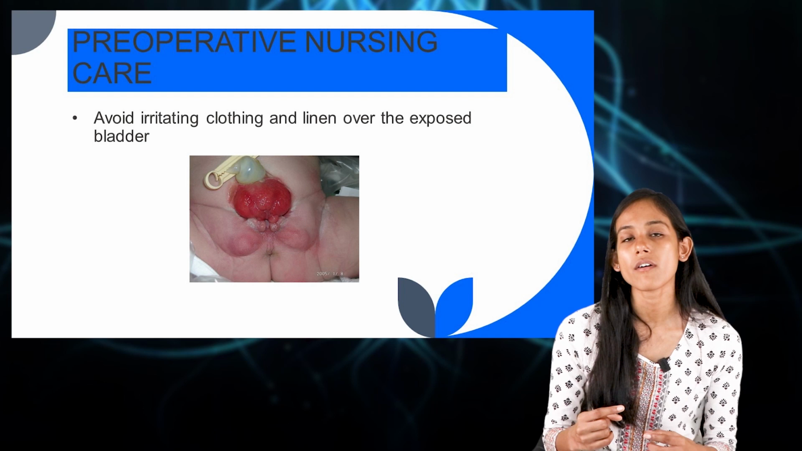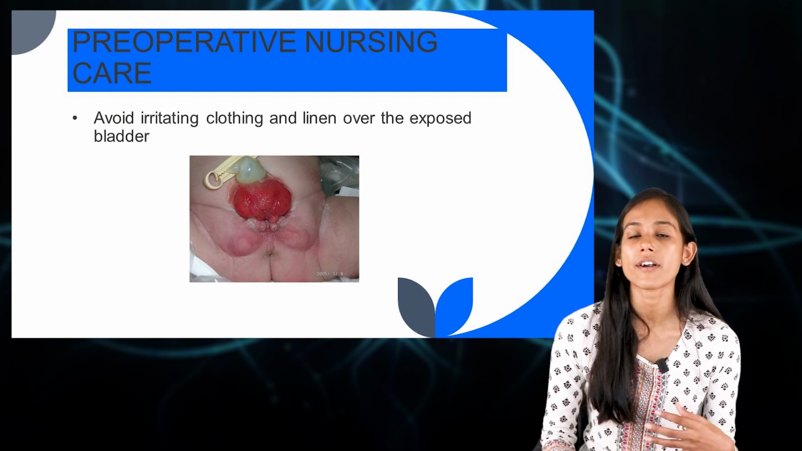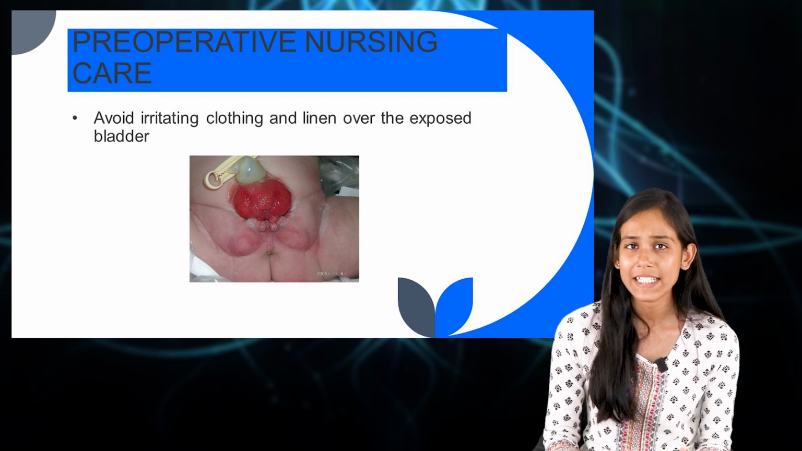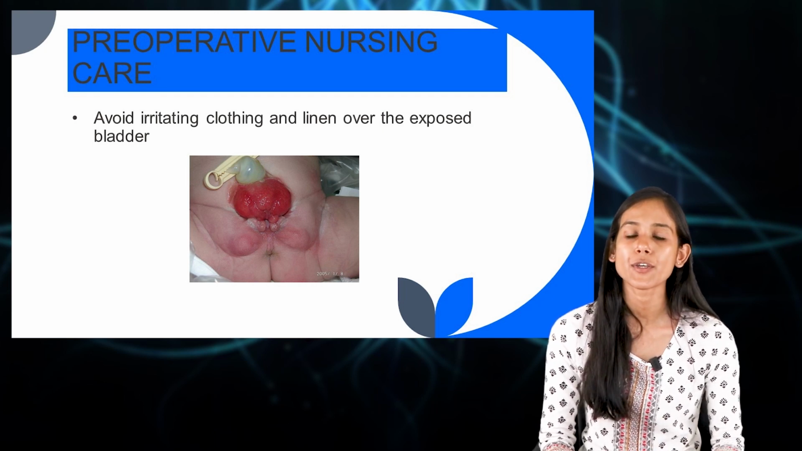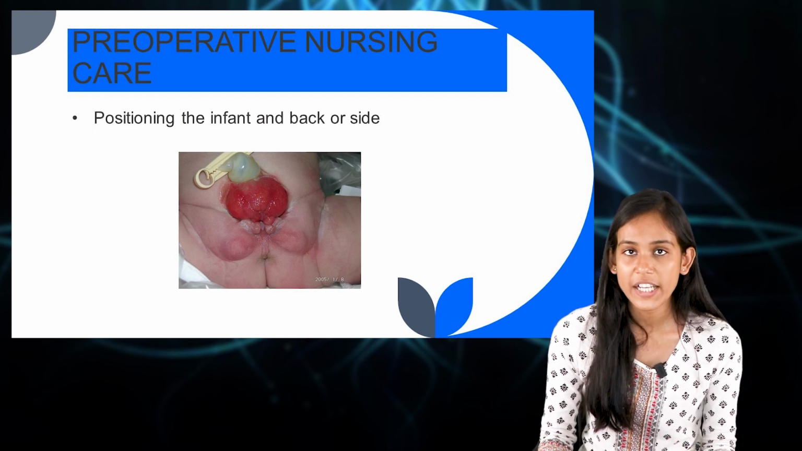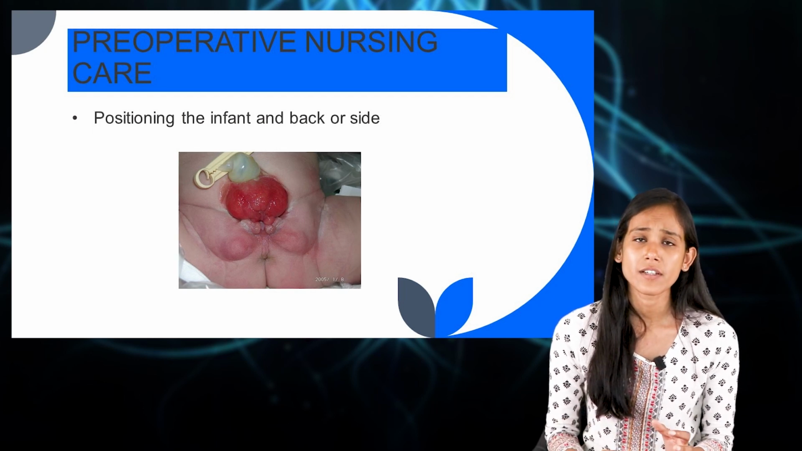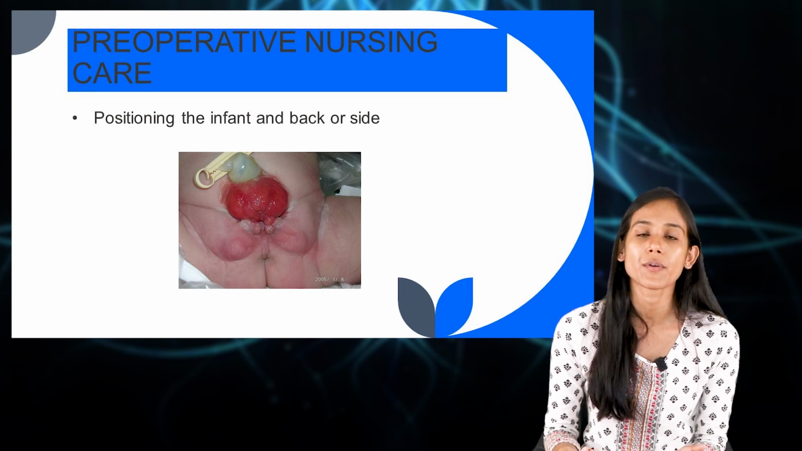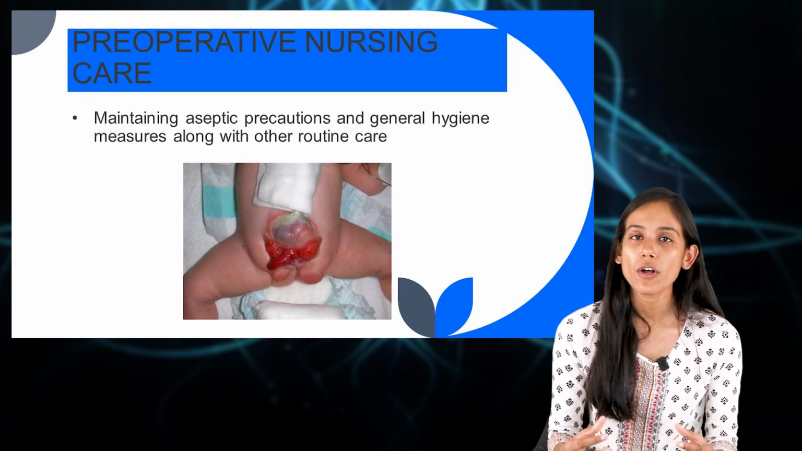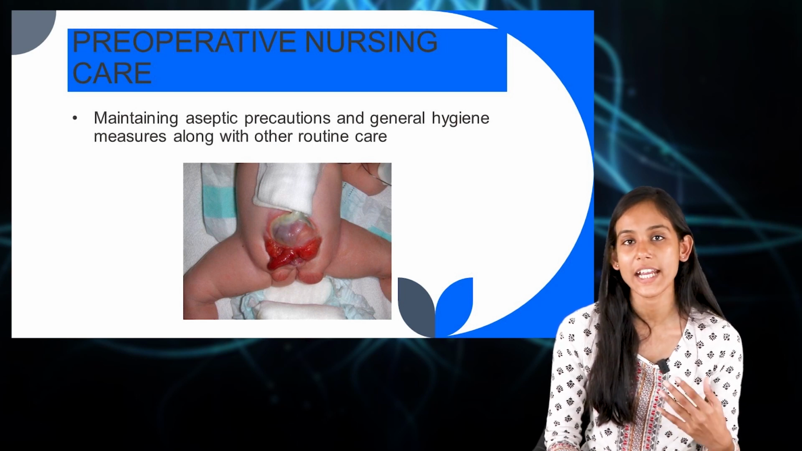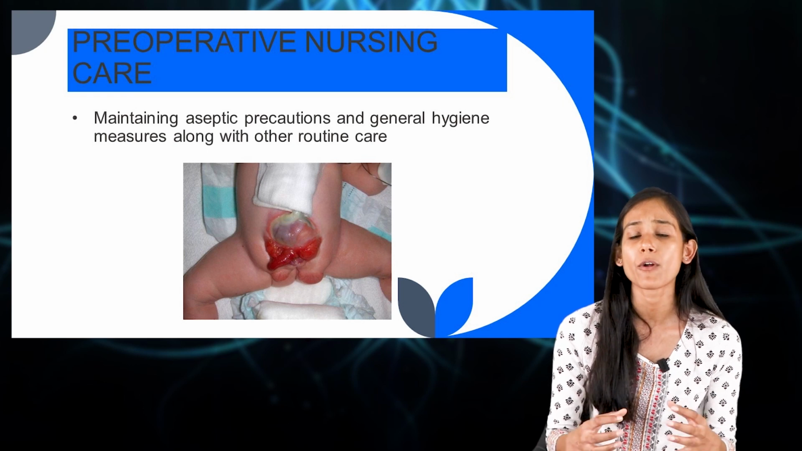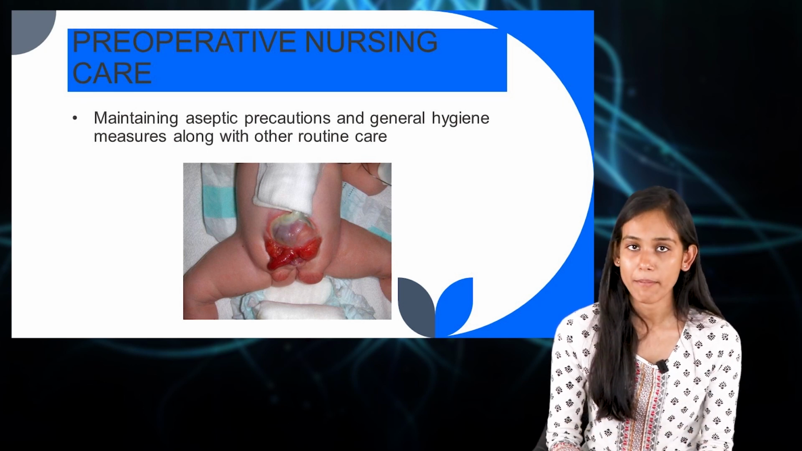You should also avoid irritating clothing or linen over the exposed bladder, because that might irritate the bladder. And again, you have to make sure that you provide proper position to the infant. You can provide supine position, or you can also provide side-lying position. You should also make sure that whenever you are doing any sort of procedures, you follow aseptic precautions and all the general hygienic measures.